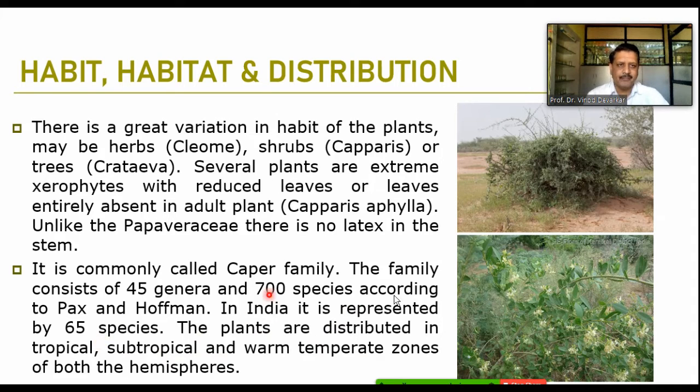In habit, these are mostly bushy plants, or sometimes climbers. So this is a Capparis shrub we commonly find, and this is another variety of Capparis where we can find the climbing shrub.